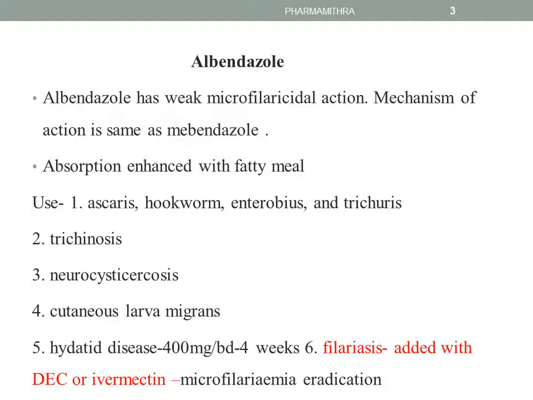The uses are in a wide spectrum. It is active against Ascaris, hookworm, Enterobius, whipworm and Trichuris, trichinosis, neurocysticercosis, cutaneous larva migrans, and for hydatid disease. And mainly albendazole is used against filariasis. So albendazole is added with diethylcarbamazine (DEC) or ivermectin, and this is mainly used in the eradication of microfilaria.